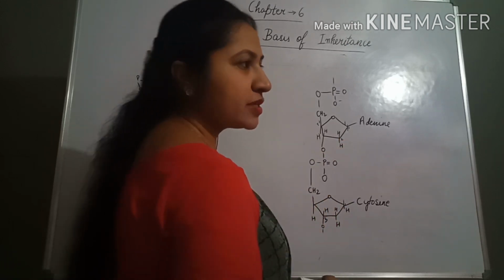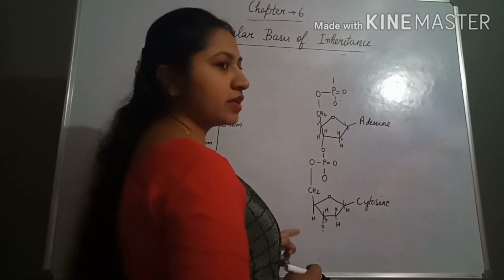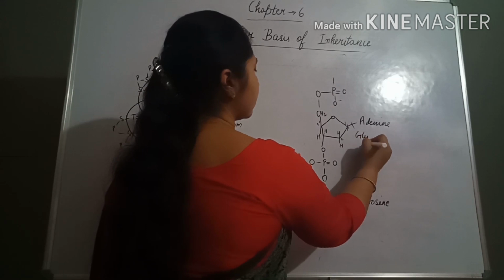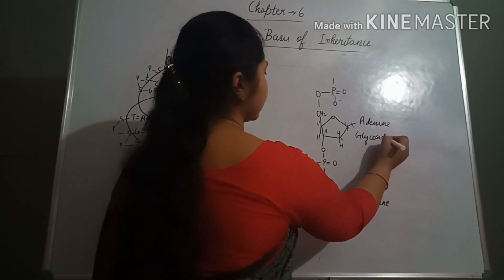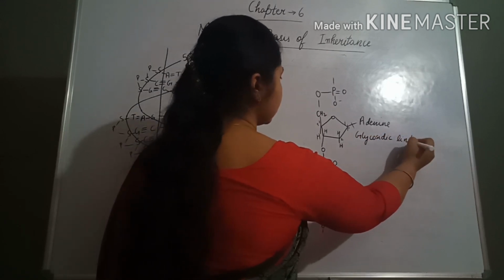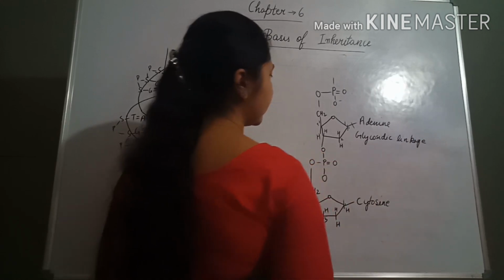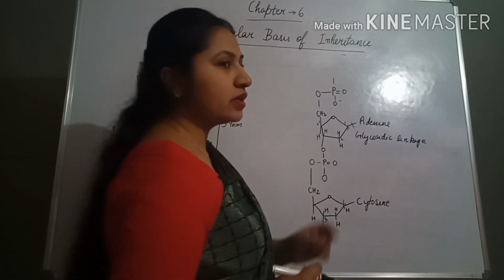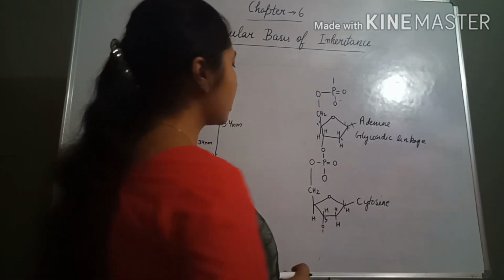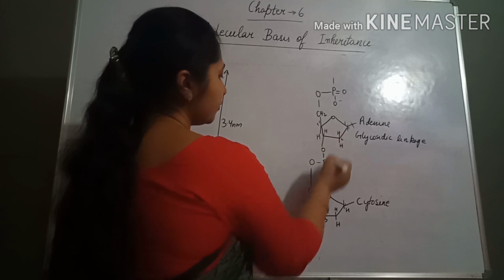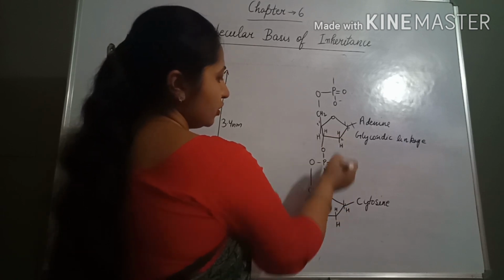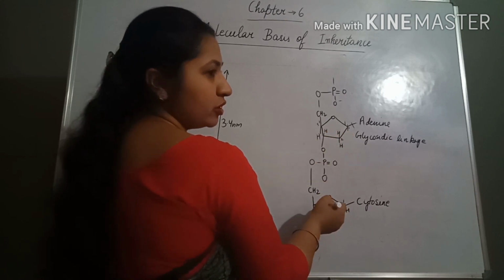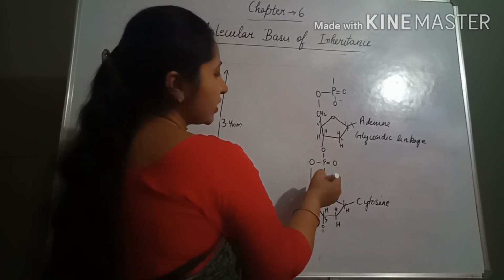Only H, which means deoxyribose sugar is present. This linkage between the base and the sugar is the glycosidic linkage. Now next, between the two nucleotides, meaning between the two sugar molecules, which bond is present?